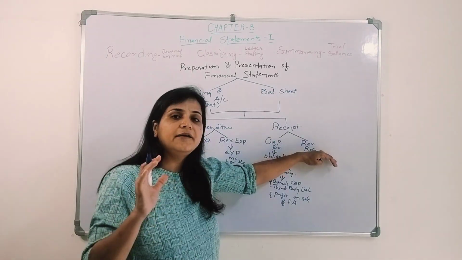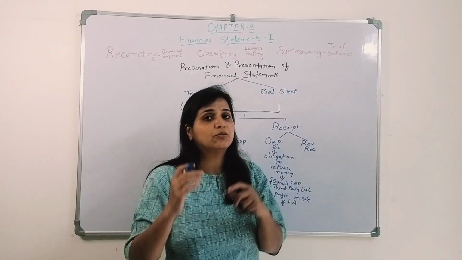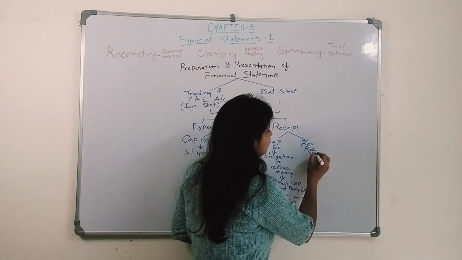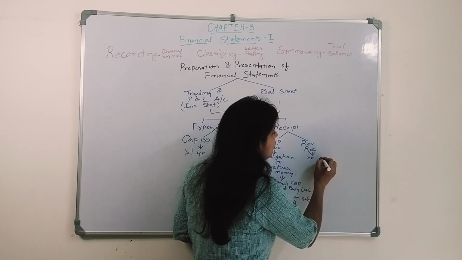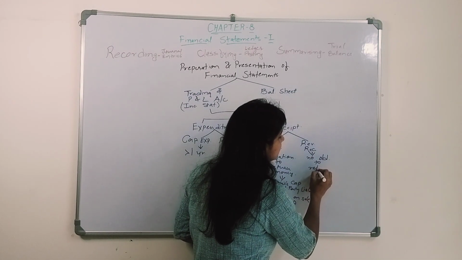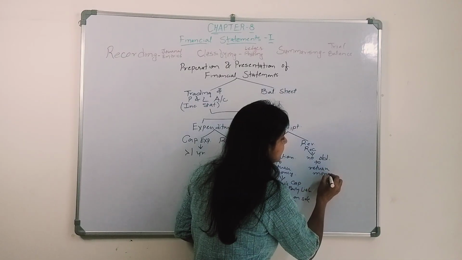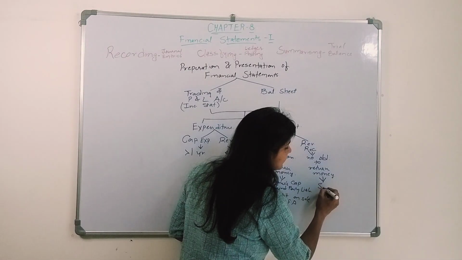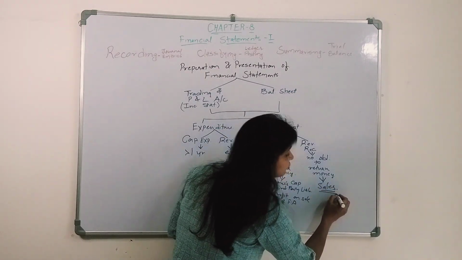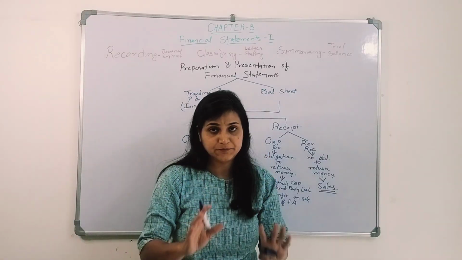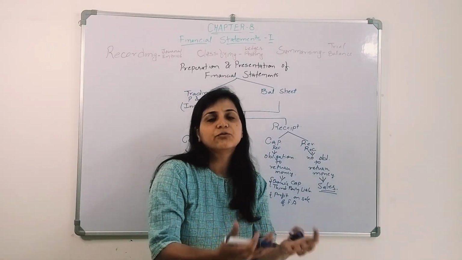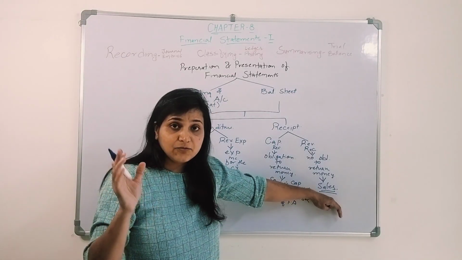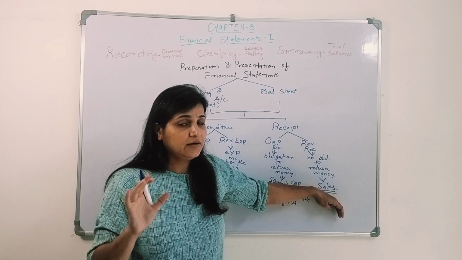Now when I talk about revenue receipt, what does it mean? There is no such obligation to return money to somebody. So when I say revenue receipt, there is no obligation to return money. Now that could be in what form? The major form of revenue receipt is sales. When we sell the goods, we get money and there is no such obligation to return money, right? So sales is one of the major revenues of the organization.